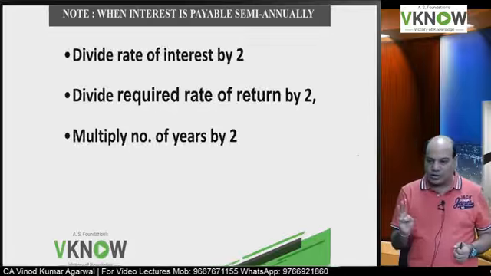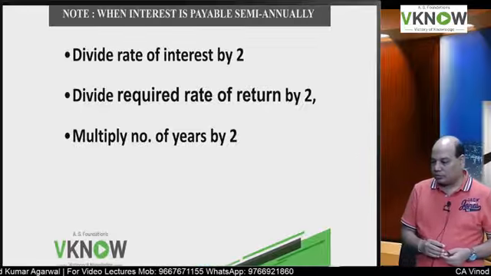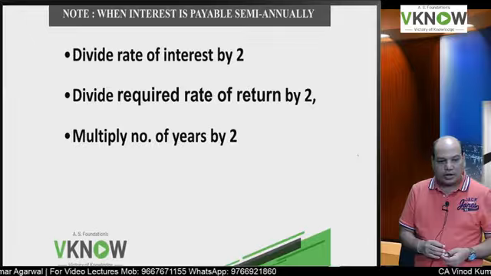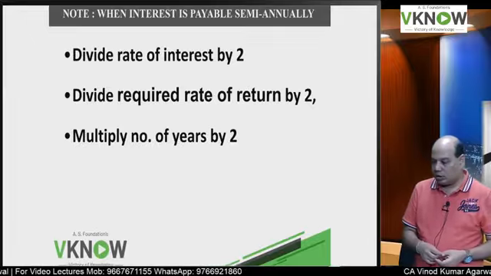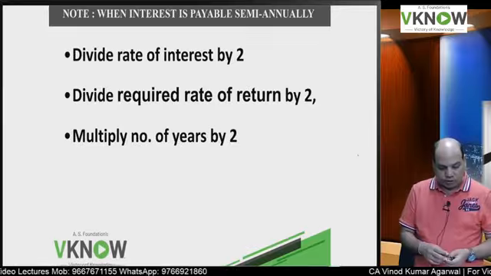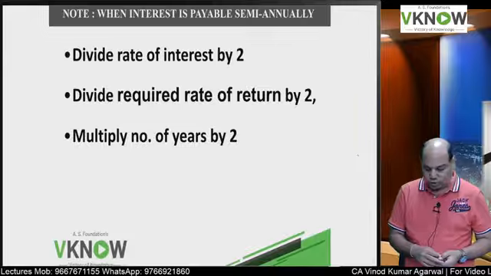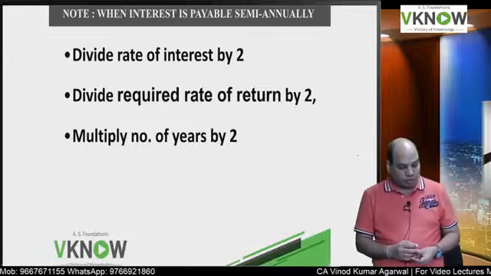When interest is payable semi-annually, what you'll do, you will make 3 changes in your calculations. First you will write divide rate of interest by 2. In this example, that 14% will be divided by 2. Then write divide required rate of return by 2.